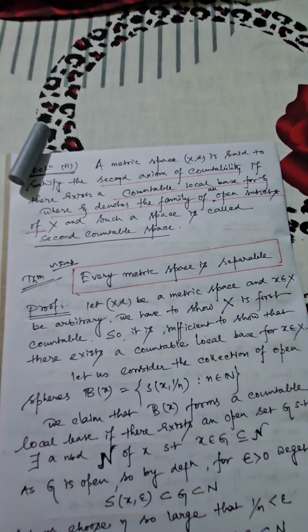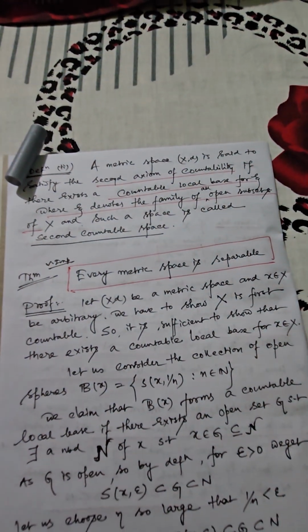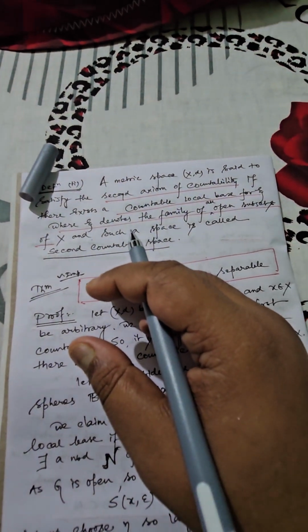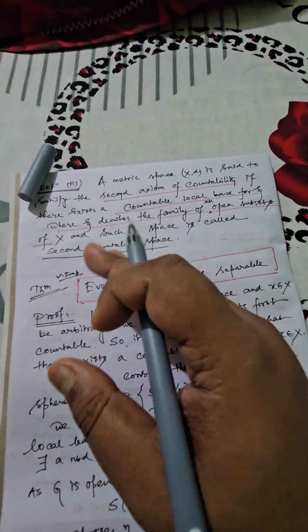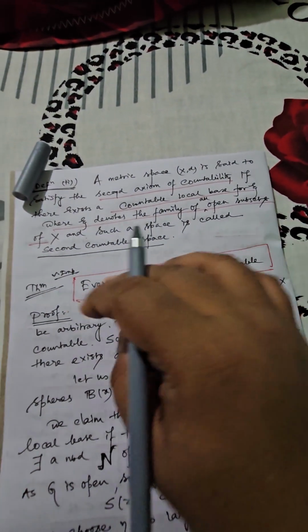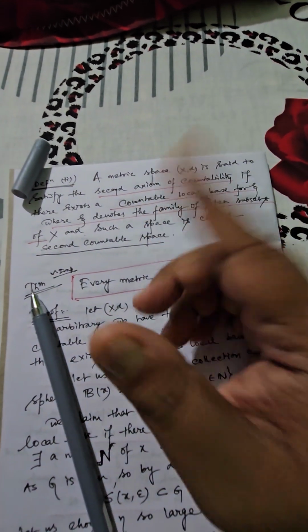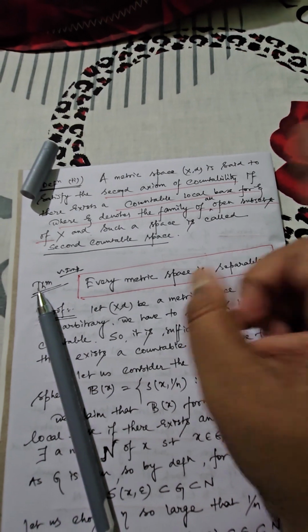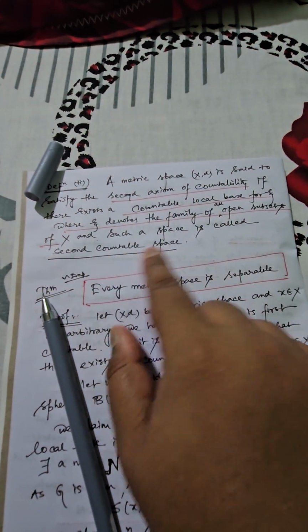That means it depends on the definition of second countable space. Initially, in the first definition we created the meaning of local base. Just implement the definition of local base and you will get the idea of first countable space. Whenever you use the definition of base, not local base, then you will get the idea of second countable space.